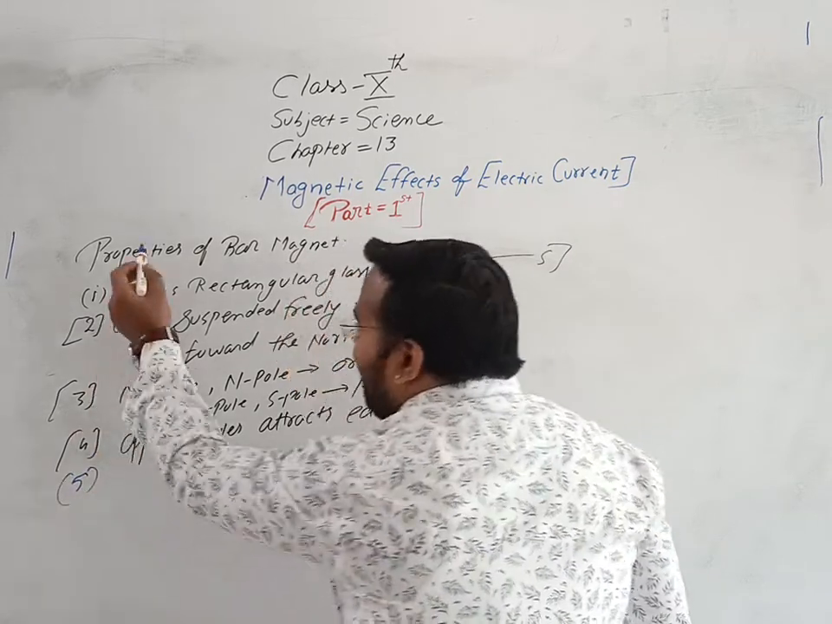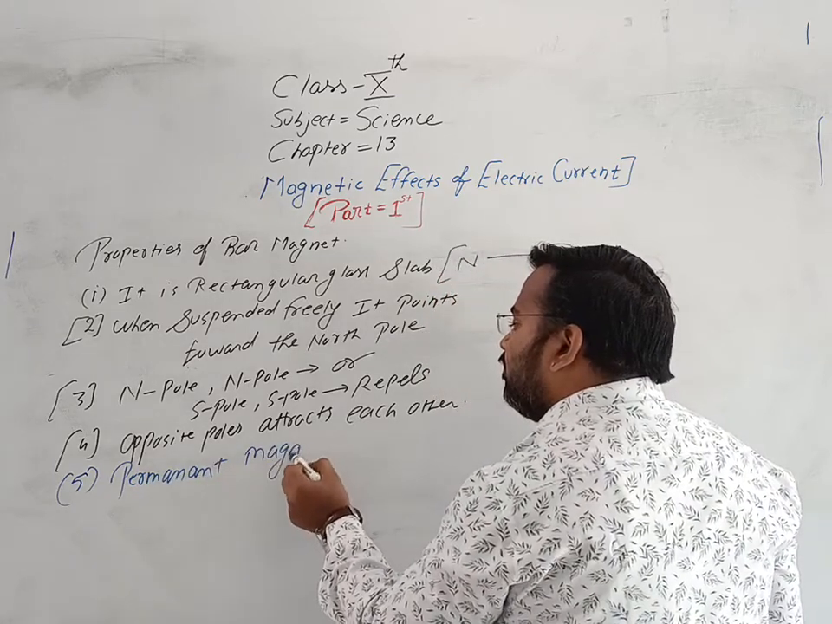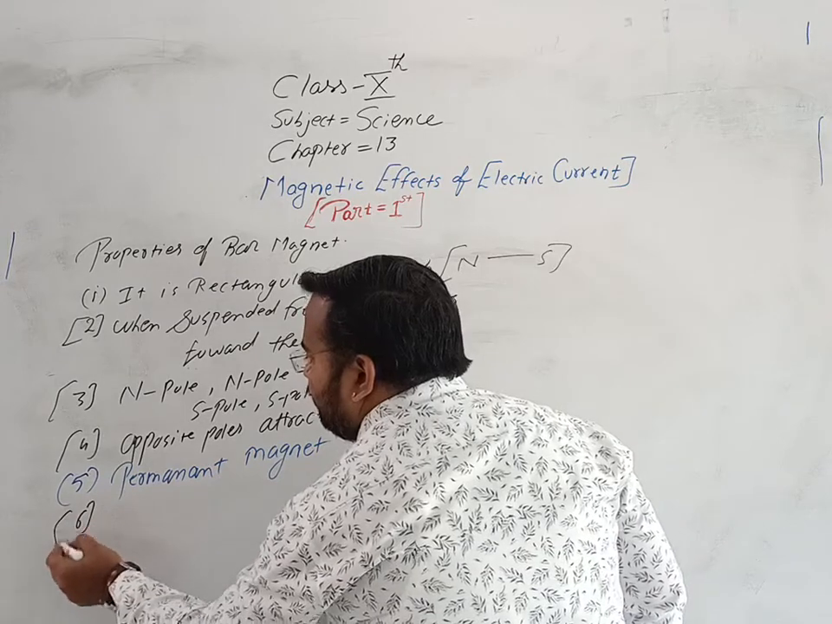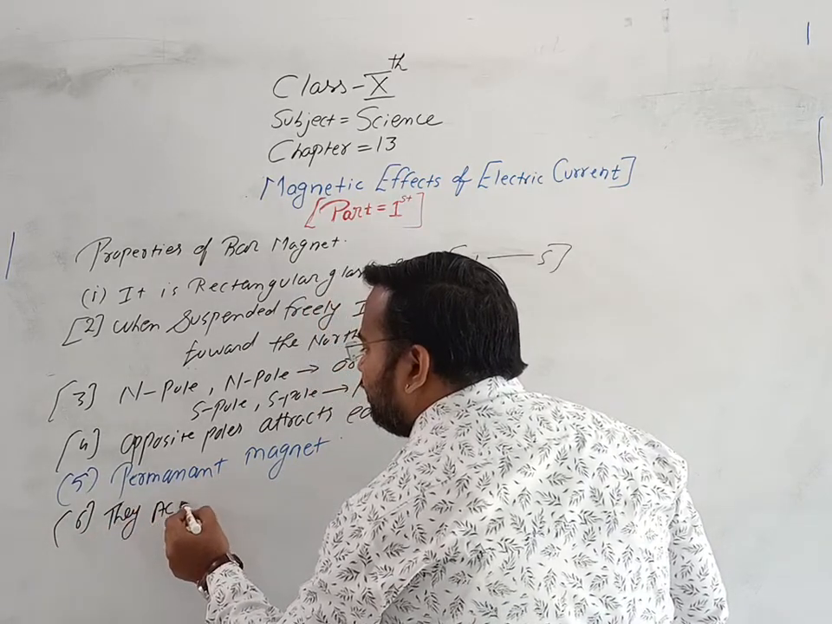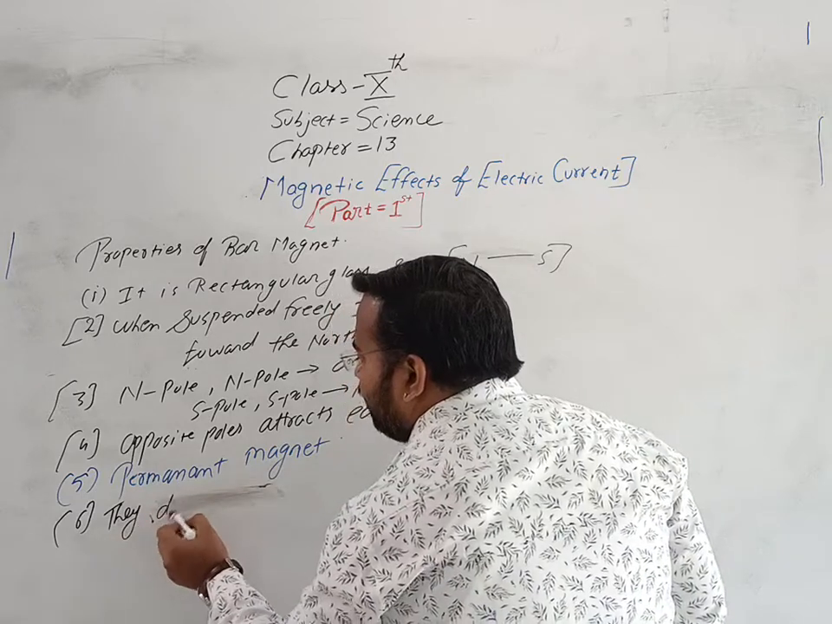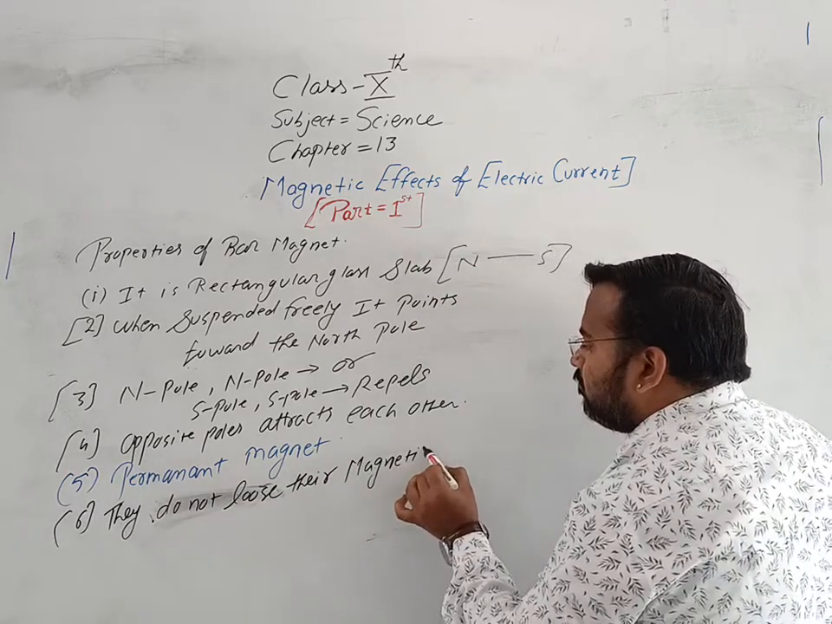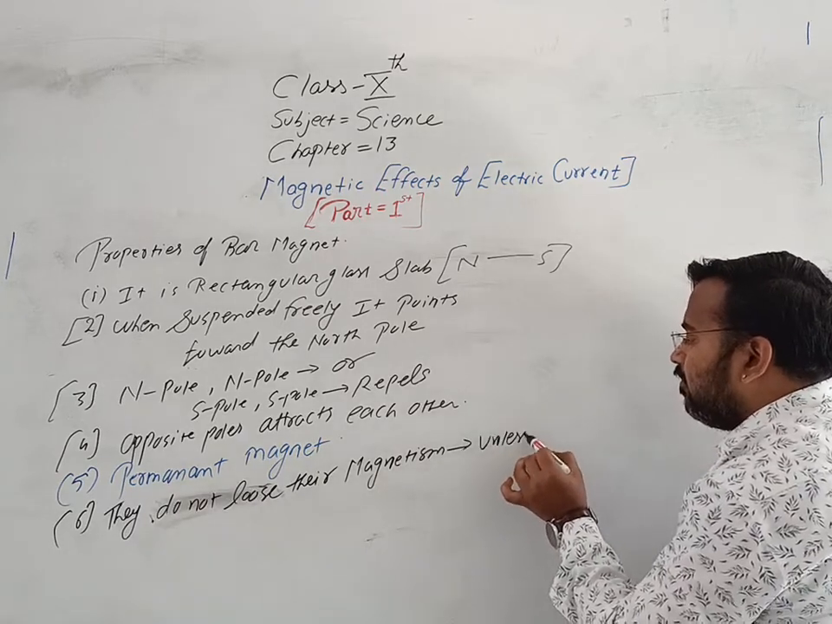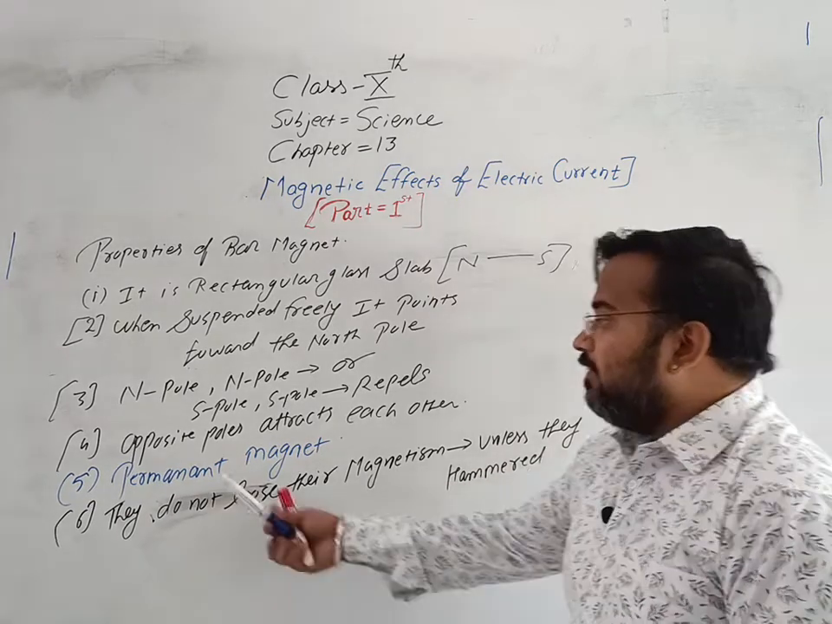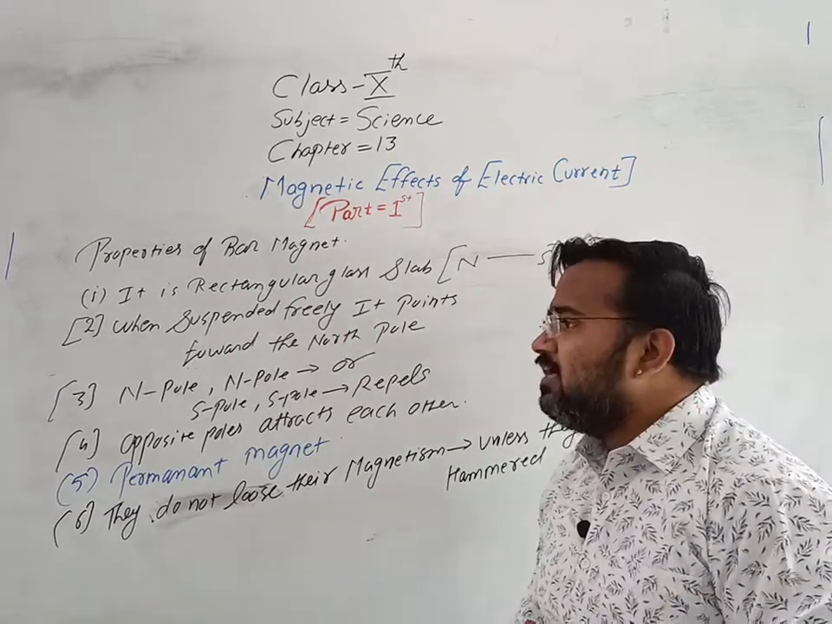And bar magnets are permanent magnets. They do not lose their magnetism unless they are hammered. Clear? So these are the properties of the bar magnet.